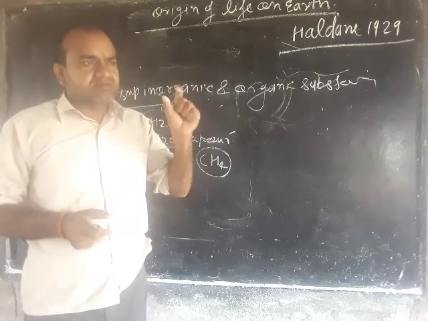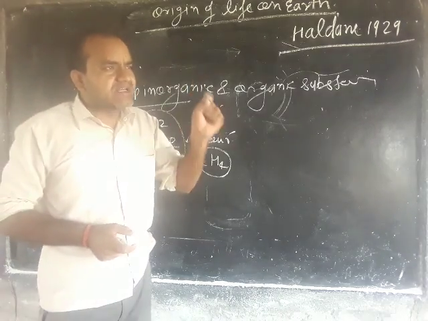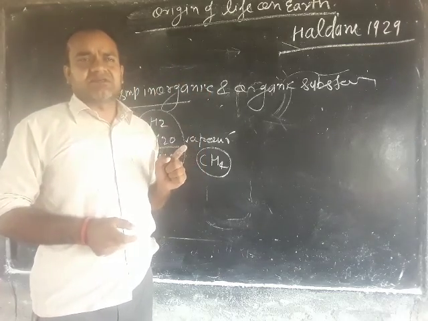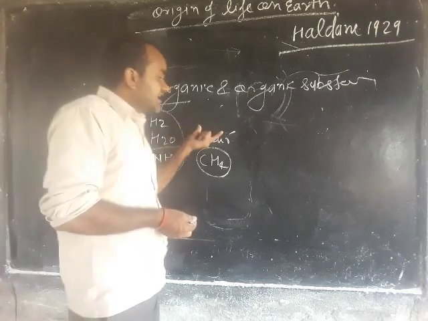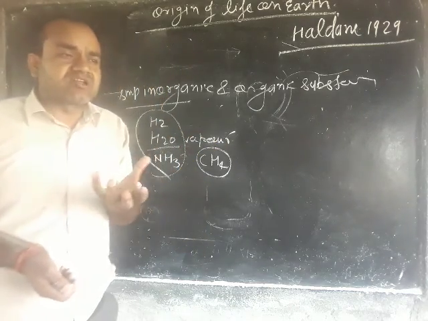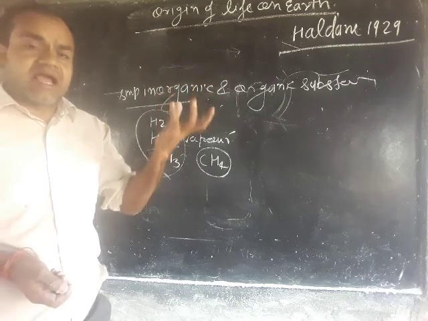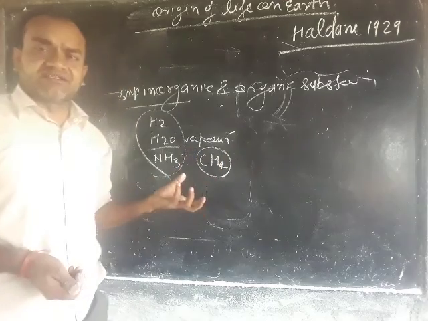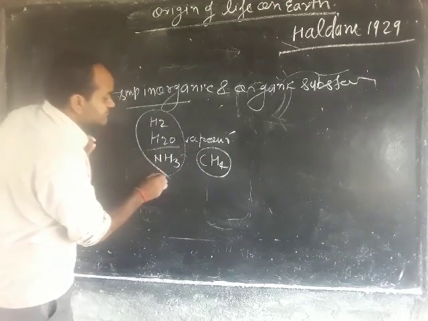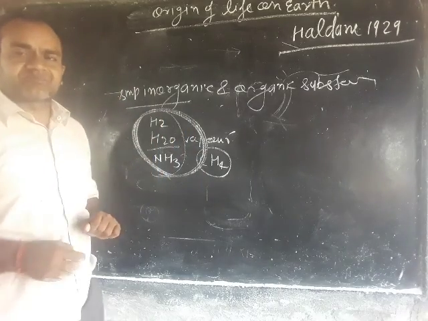It was believed that during the lightning process in the atmosphere, a high amount of energy was produced, and in the presence of that energy these molecules combined with each other.